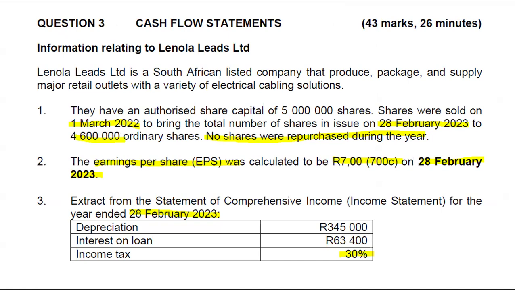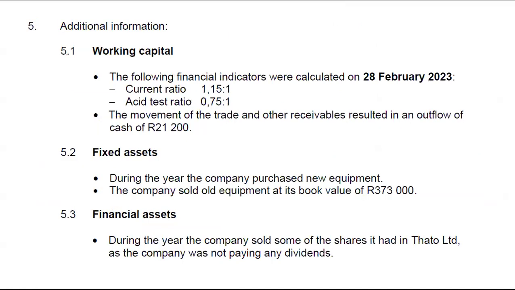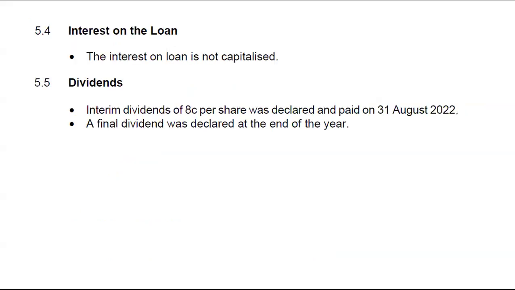So I'm guessing here interest on loan was not capitalized. There should be more information here. They don't say anything about interest on loan here. Let me just check. Yeah, there it is. The fact that we have accrued expense means interest on loan was not capitalized. So these are the things that you need to look out for.